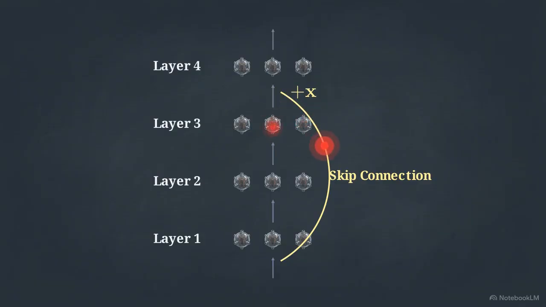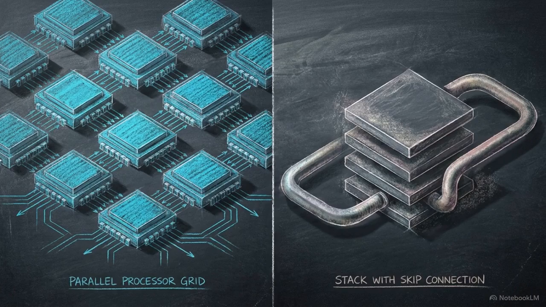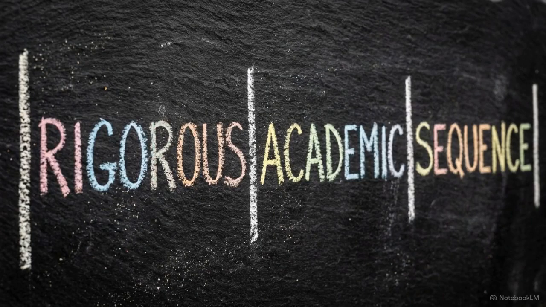Like the LSTM's cell state, these skip connections allow the gradient to leap backward through the network, avoiding the chain rule's multiplication decay. By stacking parallel processing and gradient bypassing skip connections, the field was closing in on the core issue. The sequence itself was the problem.